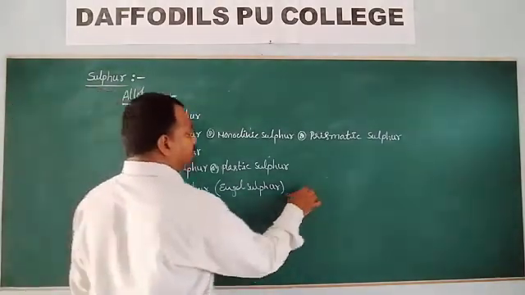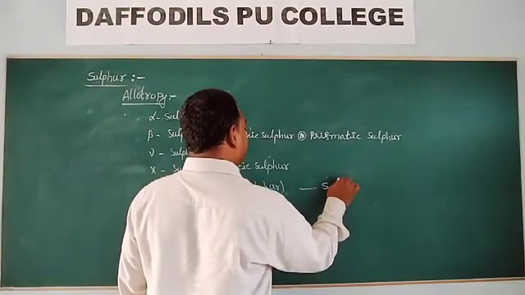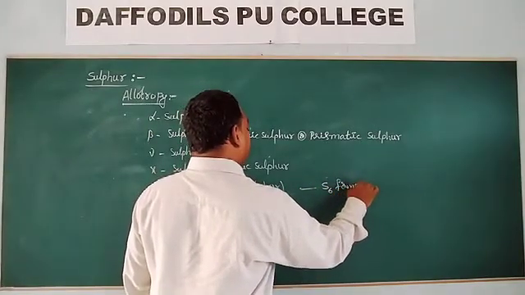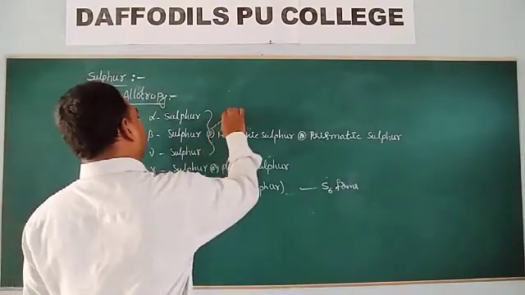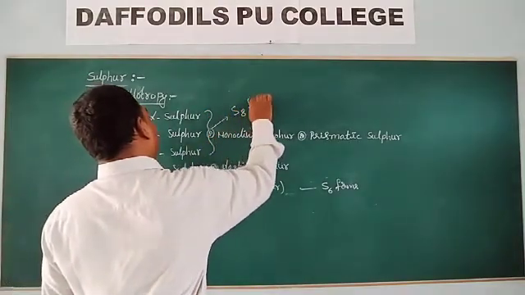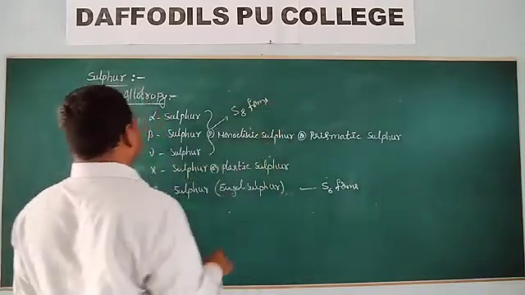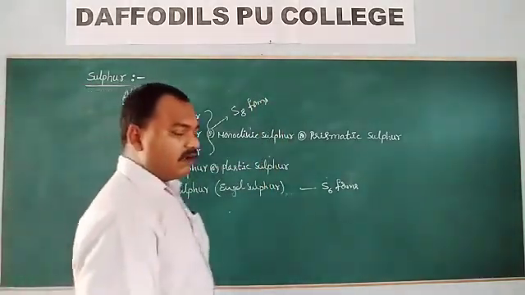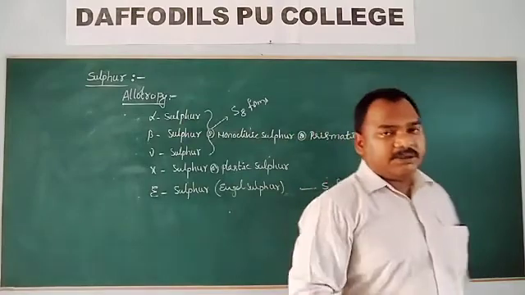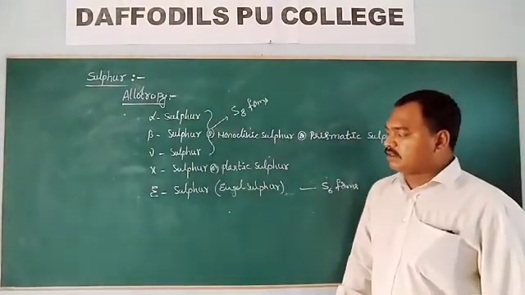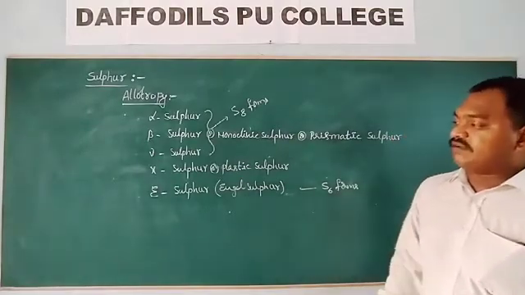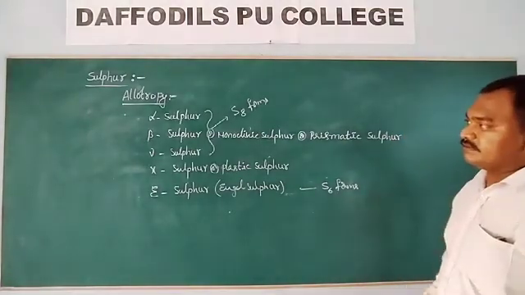This angel sulfur is in S6 form. Remaining all sulfurs are in S8 forms. So the atomicity of alpha, beta, gamma sulfurs is octaatomic. This angel sulfur is hexaatomic.